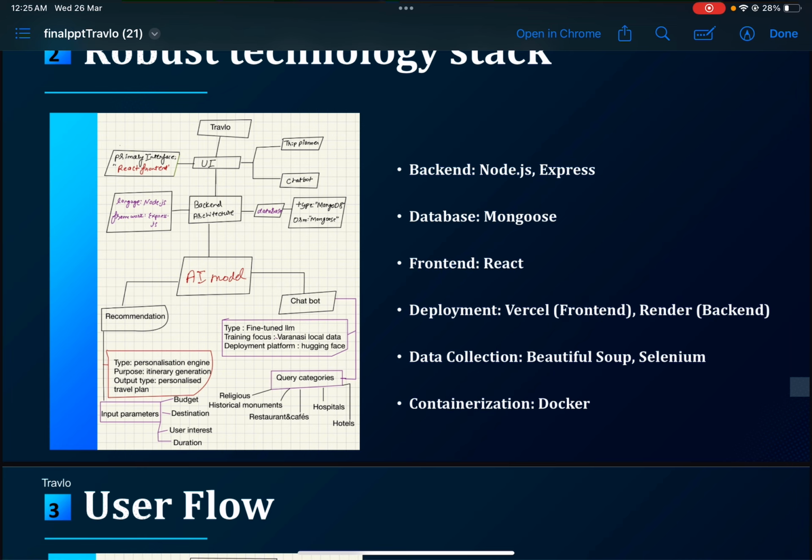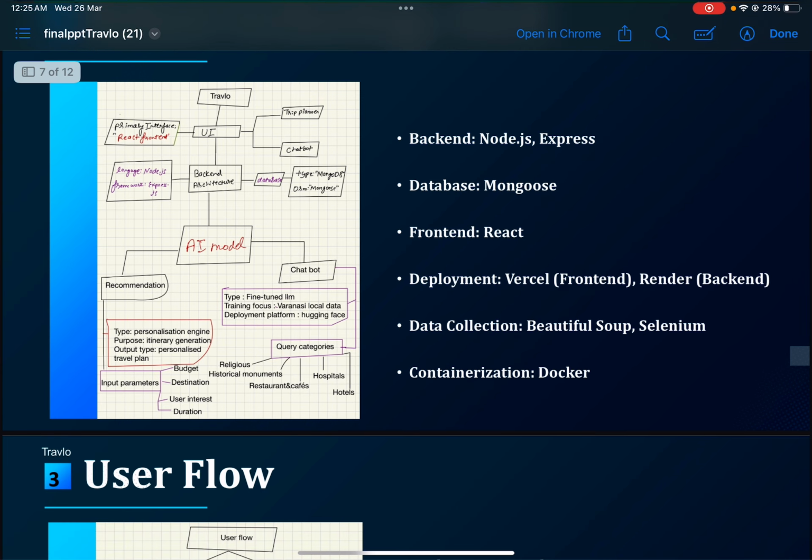For the recommendation model, it's a kind of personalization engine. Its purpose is itinerary generation and outputting a personalized travel plan. Users have input parameters like budget, destination, user interest, and duration. In the trip planner, we have attached the recommendation model, which takes these input parameters and, according to that, generates